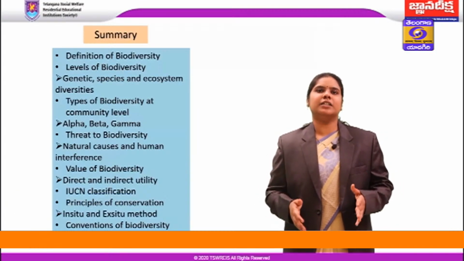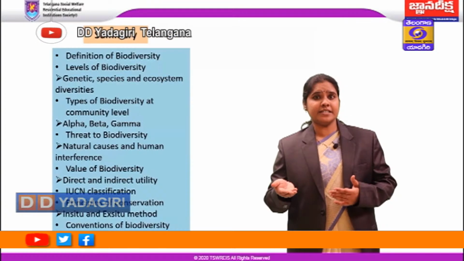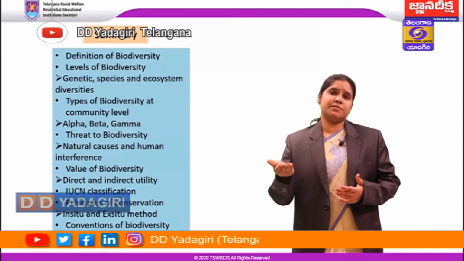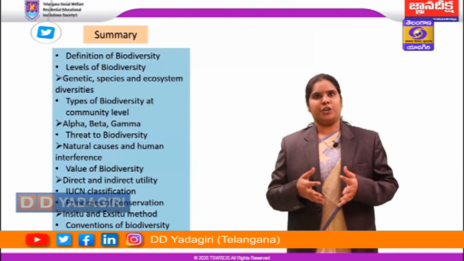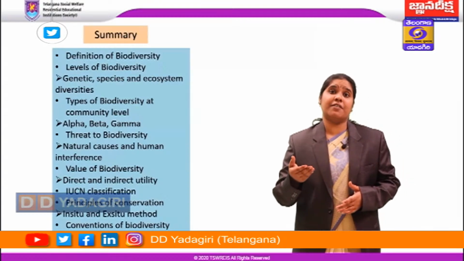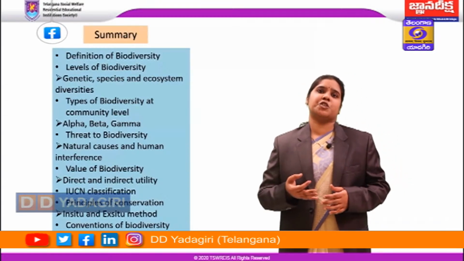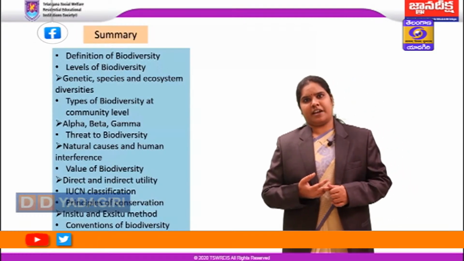Biodiversity is defined as the variety of organisms, number of organisms and variability among the organisms in a given unit area. And the next one is levels of biodiversity, where we have covered three different levels: genetic diversity, species diversity and ecosystem diversity.